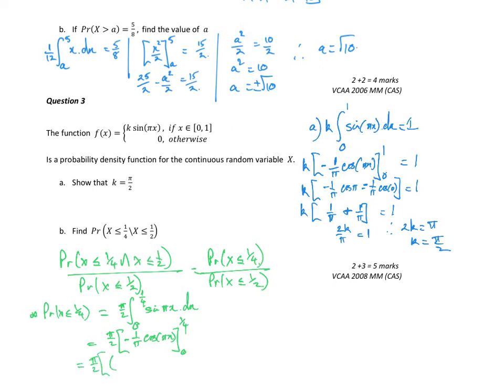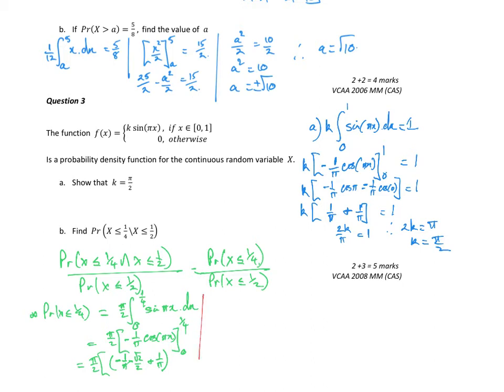So put 1/4 in there, you get cos pi on 4, which is root 2 on 2. So I get negative 1 on pi times root 2 on 2, minus a minus, which is plus. Put a 0 in there, I get cos of 0, which is 1. So I'm going to get minus 1 on pi, which is 1 on pi. So let's just leave that as that line there.